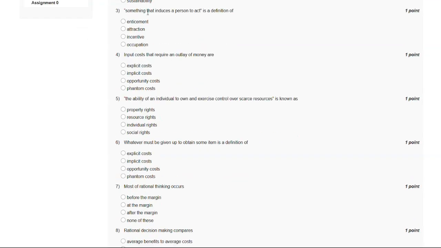And now let's go to our question number 3. Something that induces a person to act is a definition of. So these are the options and the answer of our third question is C. Incentive.